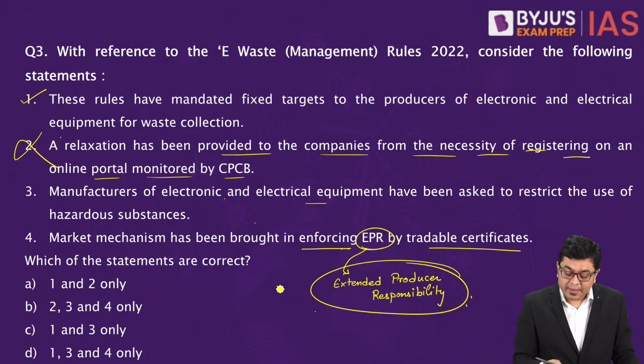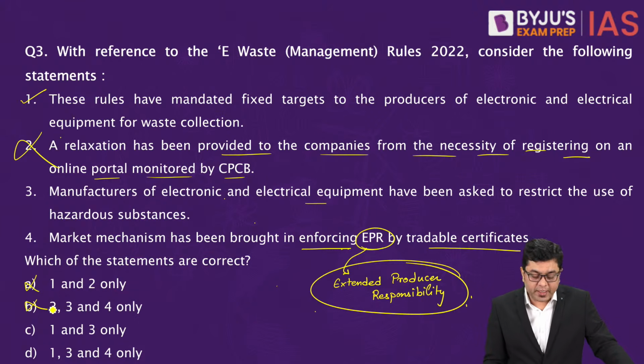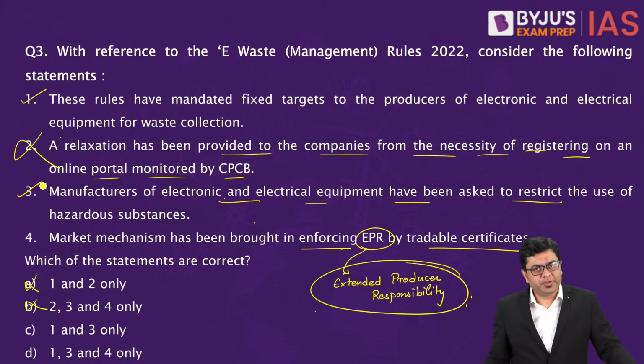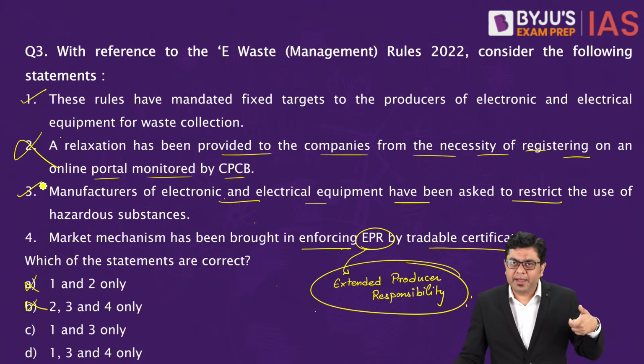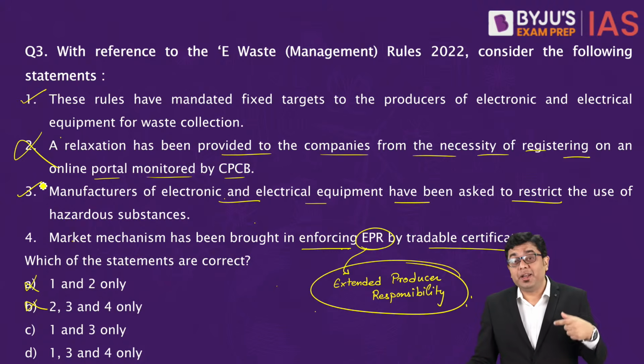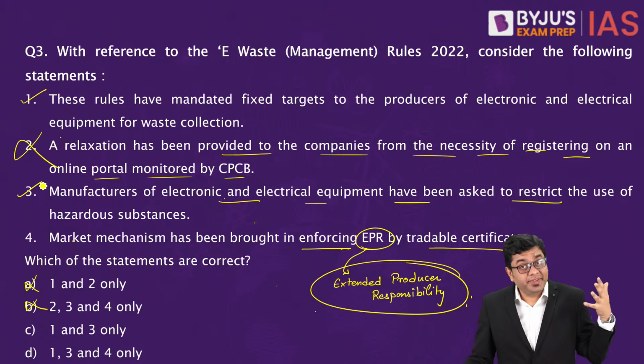Now here again, if you are able to eliminate 2, automatically you will be able to eliminate 2 of the option statements in this case. Then manufacturers of electronic and electrical equipment have been asked to restrict the use of hazardous substances. This appears logically to be correct. So this is a correct statement, where in the manufacturing of these items you have the production of lead, cadmium, selenium, silica.